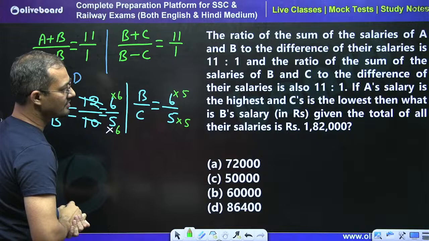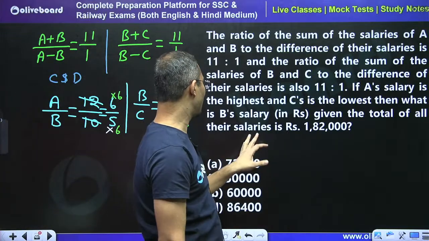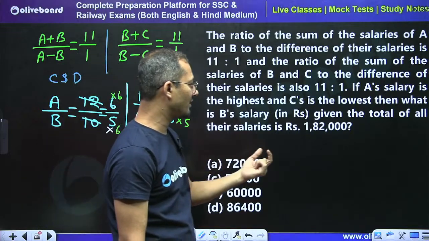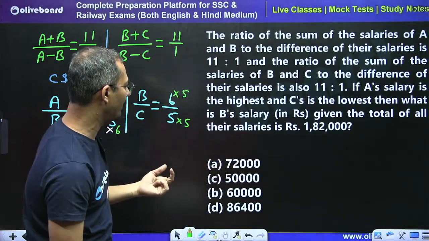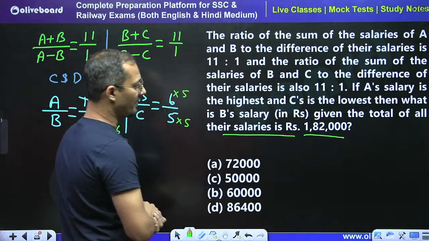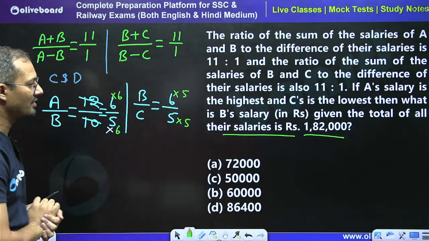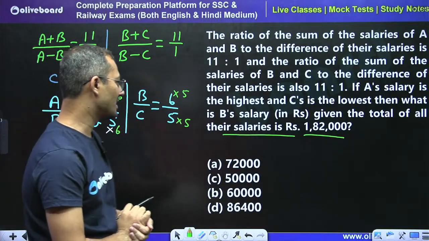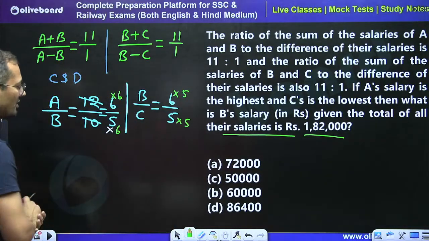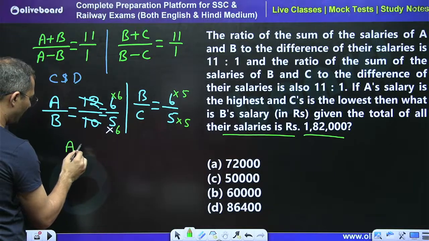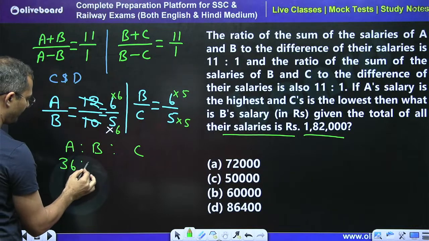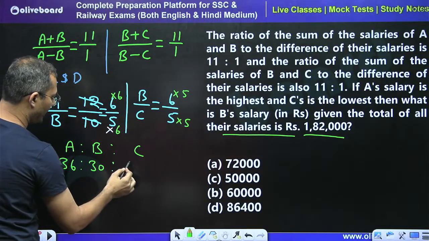So now, see, the question is asking: if A's salary is the highest and C's salary is the lowest, then what is B's salary, given the total of all the salaries? See, the entire salary is this. Very easy question. So we can say that A is to B is to C is going to be what? 36, 30 and 25, right?